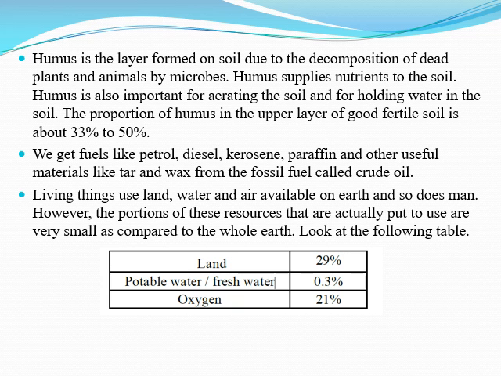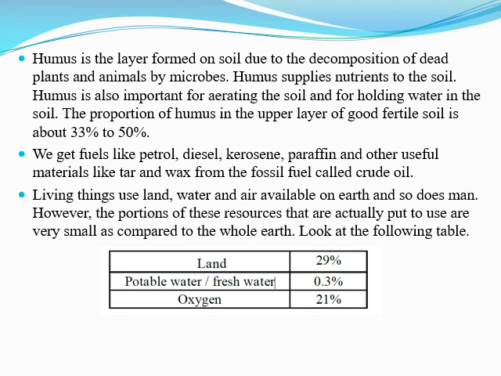Students, humus is the layer formed on soil due to the decomposition of dead plants and animals by microbes. Humus supplies nutrients to the soil. Humus is also important for aerating the soil and for holding water in the soil. The proportion of humus in the upper layer of good fertile soil is about 33% to 50%.